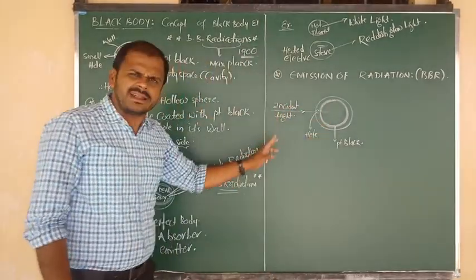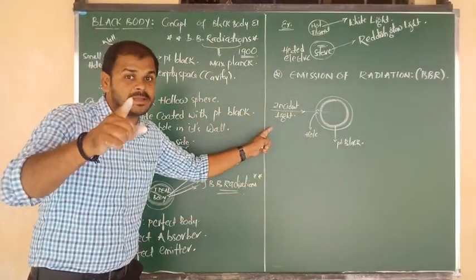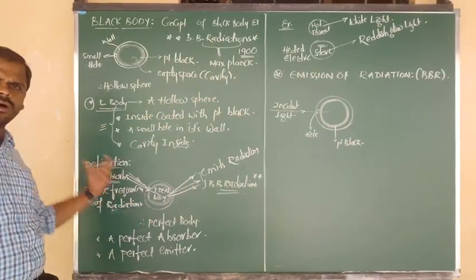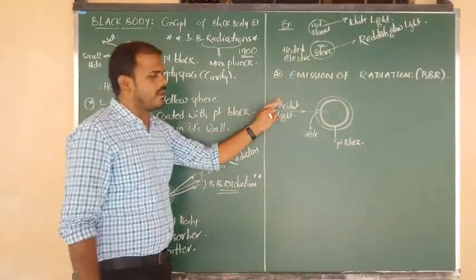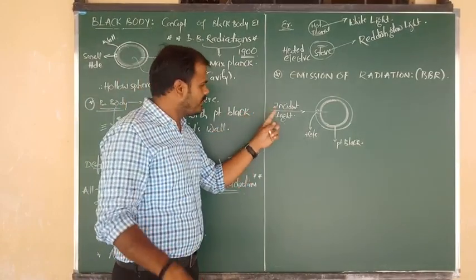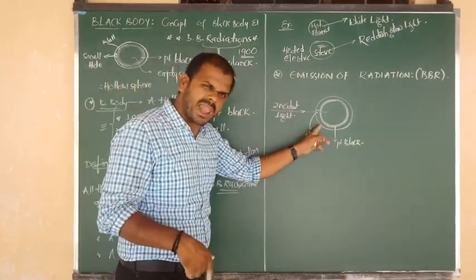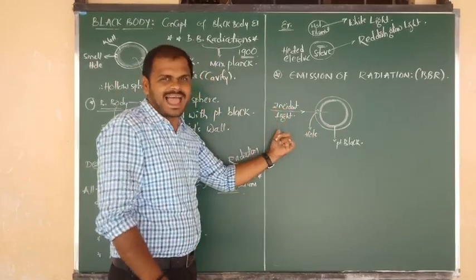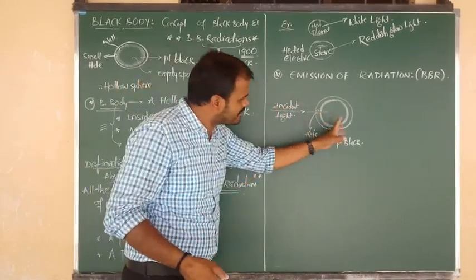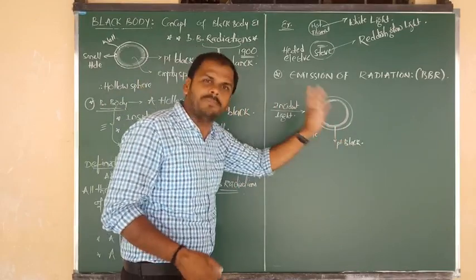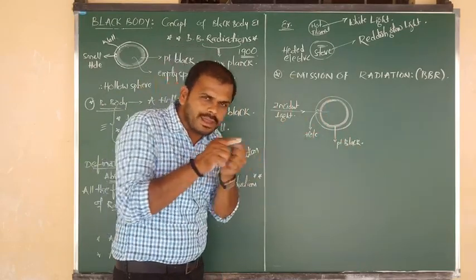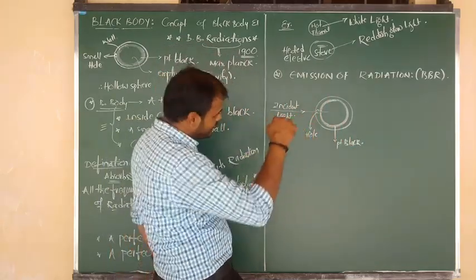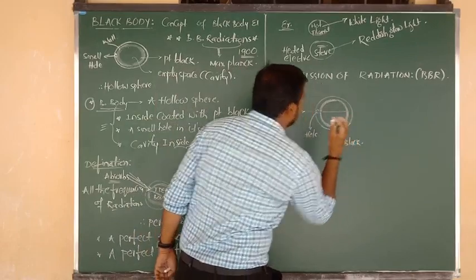Incident light, irrespective of its frequency, because it is a black body, it can absorb all the frequencies of light. Here I am passing one of the lights which is going to fall on the surface of the black body; that light we call the incident light. That incident light, which we are passing into the black body, will slowly enter through the hole and move in this continuous manner like this.